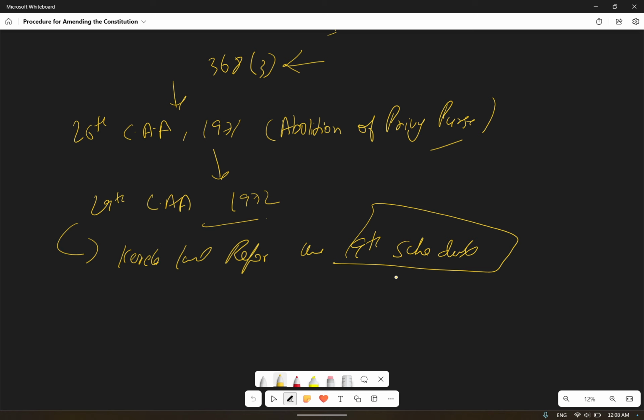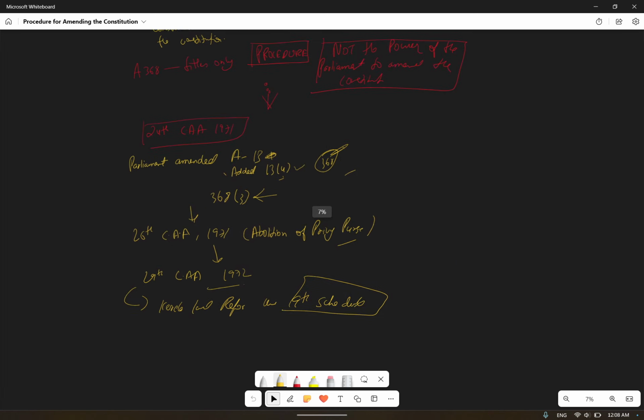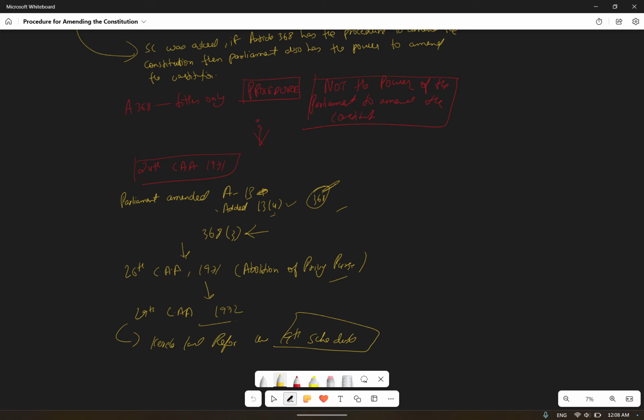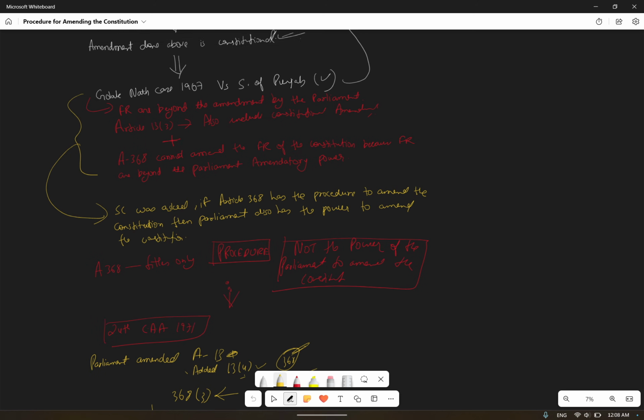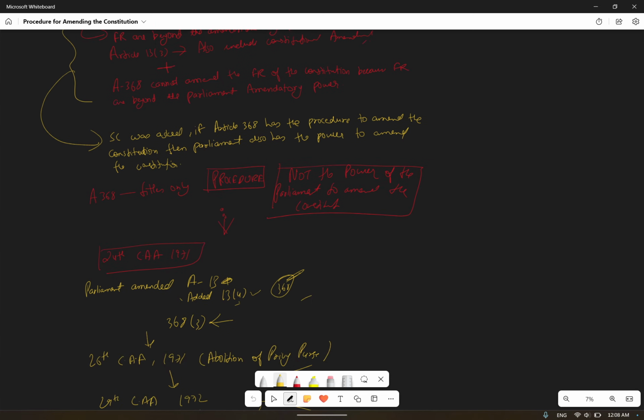The first challenge came from Kesavananda Bharati. So what was happening, whatever you have just seen, I have spoken about: this amendment happened, that amendment happened. In the Golaknath case, the Supreme Court clearly mentioned in 1967 that you can't make DPSP superior to fundamental rights. And after that, multiple constitutional amendments happened challenging that.